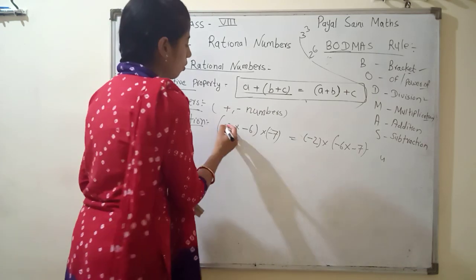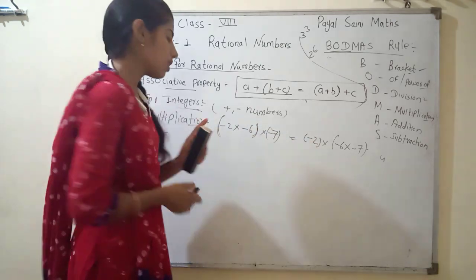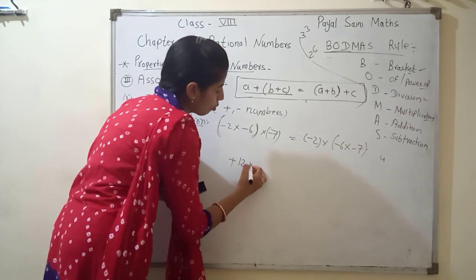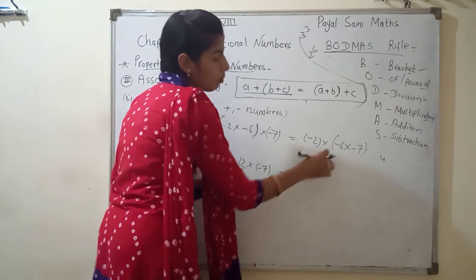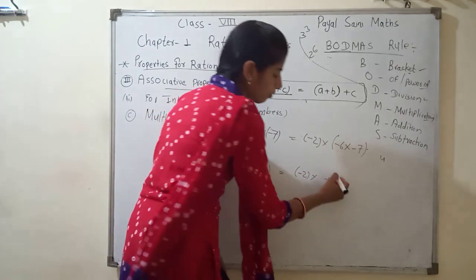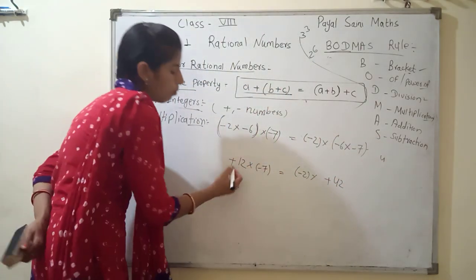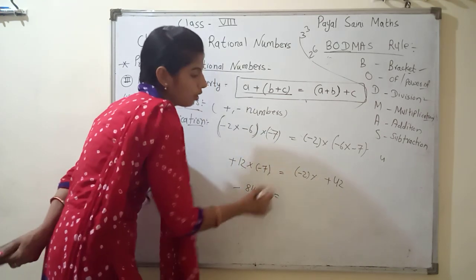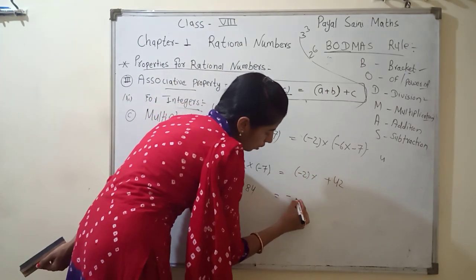Then first, what do we do? First we solve our bracket, and in the bracket, first we multiply the signs. Minus into minus is plus, and 2 sixes are 12, into minus 7. On the right hand side it is minus 2, and minus into minus is plus, 6 sevens are 42. Then next, 12 into minus 7: plus into minus is minus, and 12 sevens are 84, equal to minus into plus is minus, 42 twos are 84.